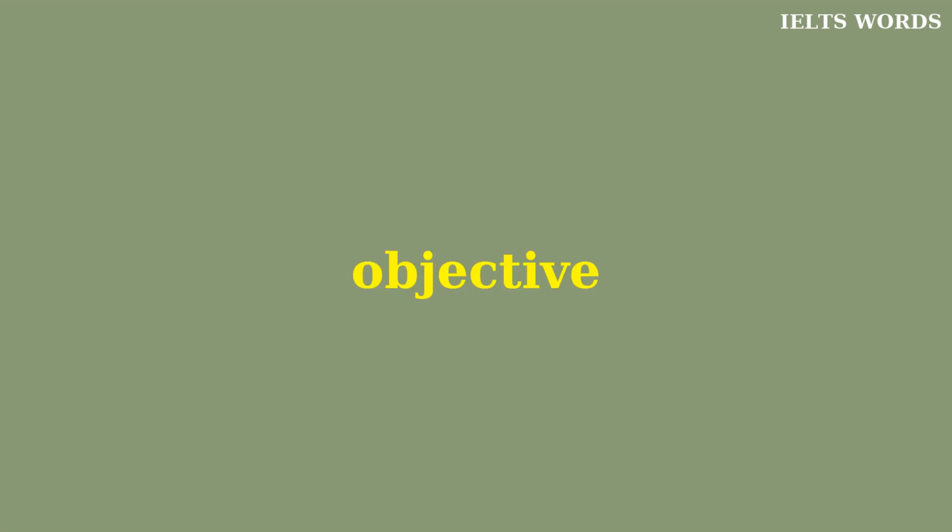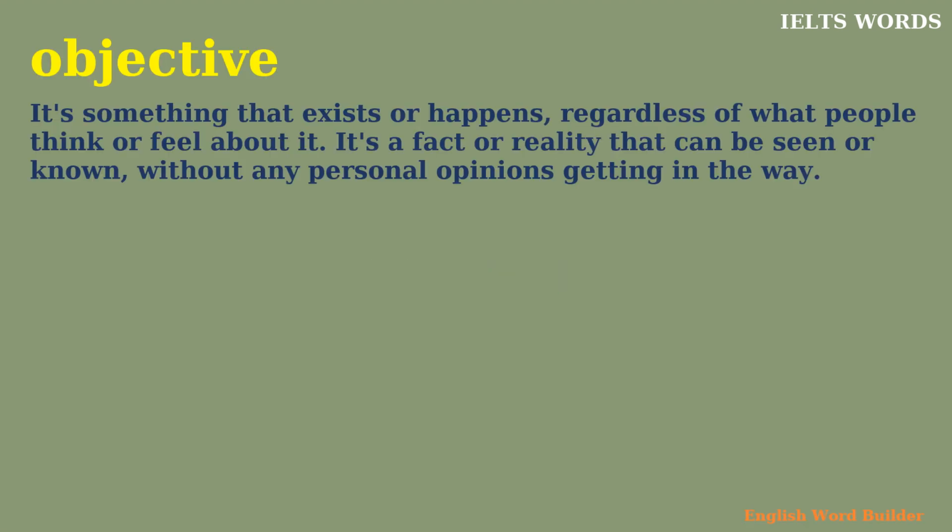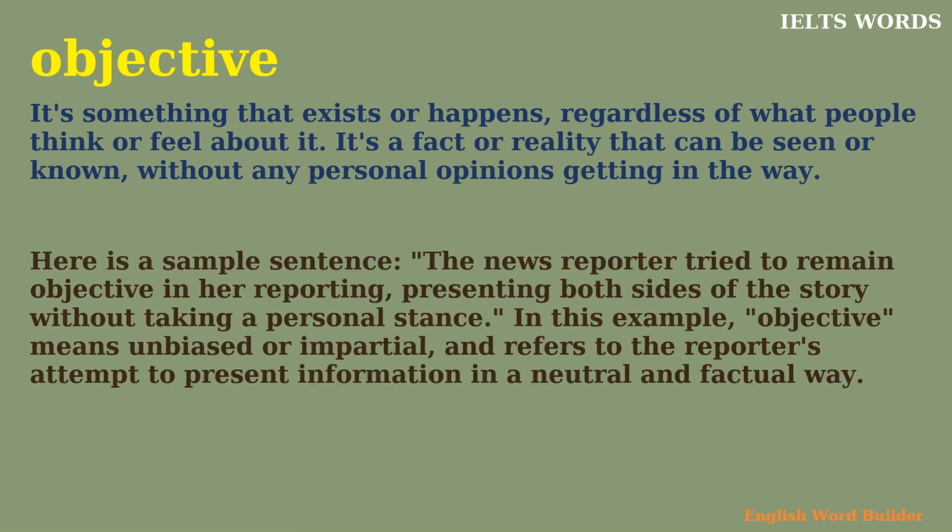Objective. It's something that exists or happens, regardless of what people think or feel about it. It's a fact or reality that can be seen or known, without any personal opinions getting in the way. Here's a sample sentence. The news reporter tried to remain objective in her reporting, presenting both sides of the story without taking a personal stance. In this example, objective means unbiased or impartial, and refers to the reporter's attempt to present information in a neutral and factual way.